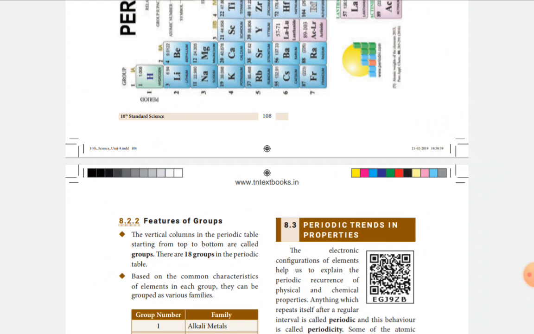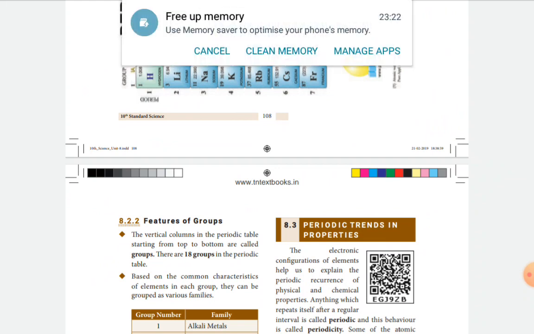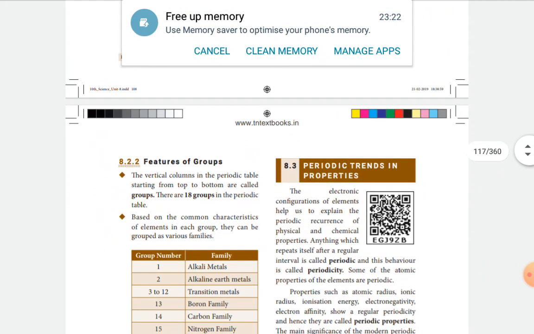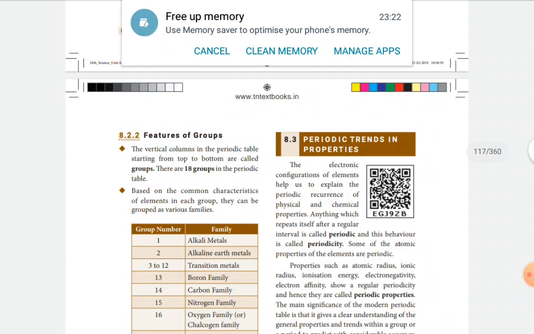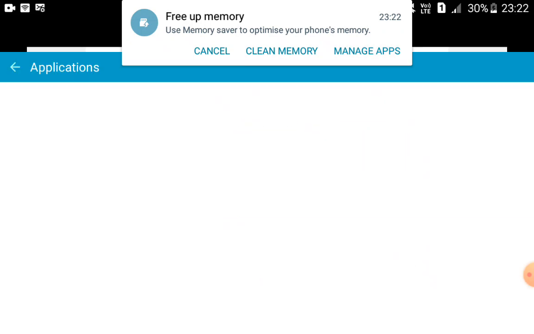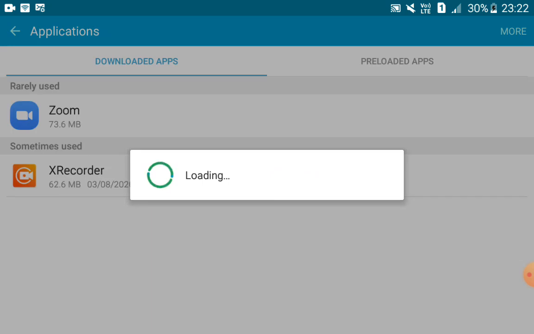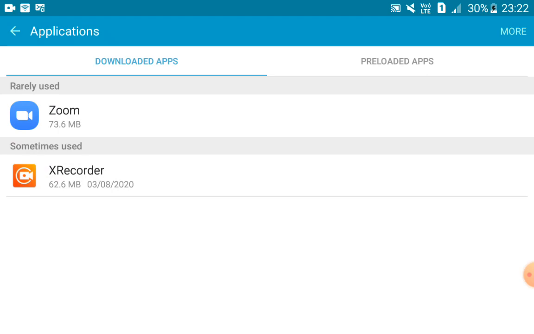That is, group 1 is alkali metals, group 2 alkaline earth metals, and groups 3 to 12 transition metals. The 13th group is the boron family, the 14th group the carbon family, the 15th group the nitrogen family, the 16th group the chalcogen family, the 17th group the halogen family, and the 18th group the noble gases.